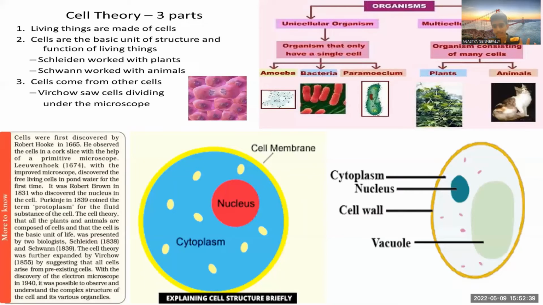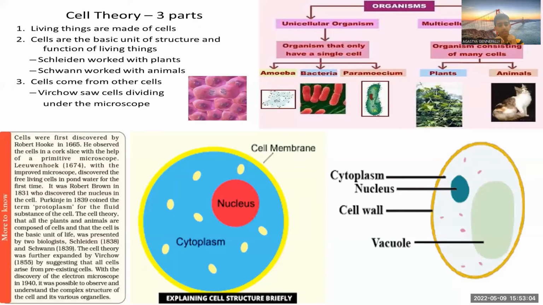Cell theory, we have three things: that living things are made up of cells. All living things are made up of cells. Cell is the basic structural and functional unit of living things. Two people worked on this: a botanist and a zoologist, Schleiden and Schwann. They worked with plant and animal cells, respectively.